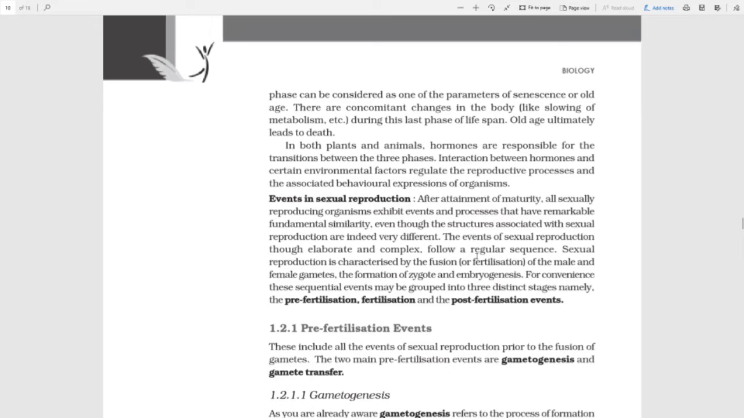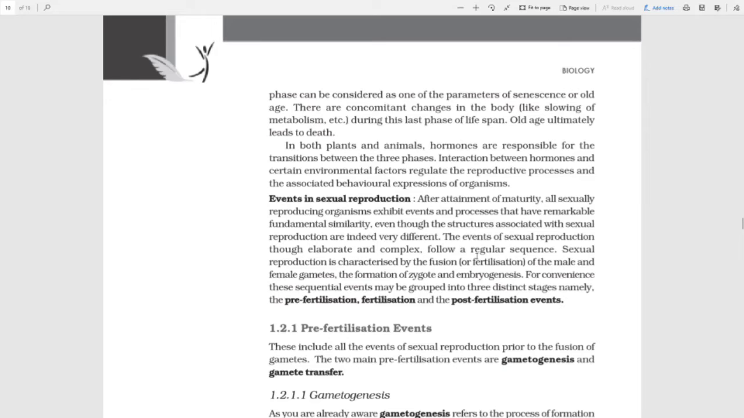Now let's focus on the main thing: after attaining maturity, when we are reproductively active, what all is going on? So we are now focusing on the events in sexual reproduction. After attainment of maturity, all sexually reproducing organisms exhibit events and processes that have remarkable fundamental similarity, even though the structures associated with sexual reproduction are indeed very different.